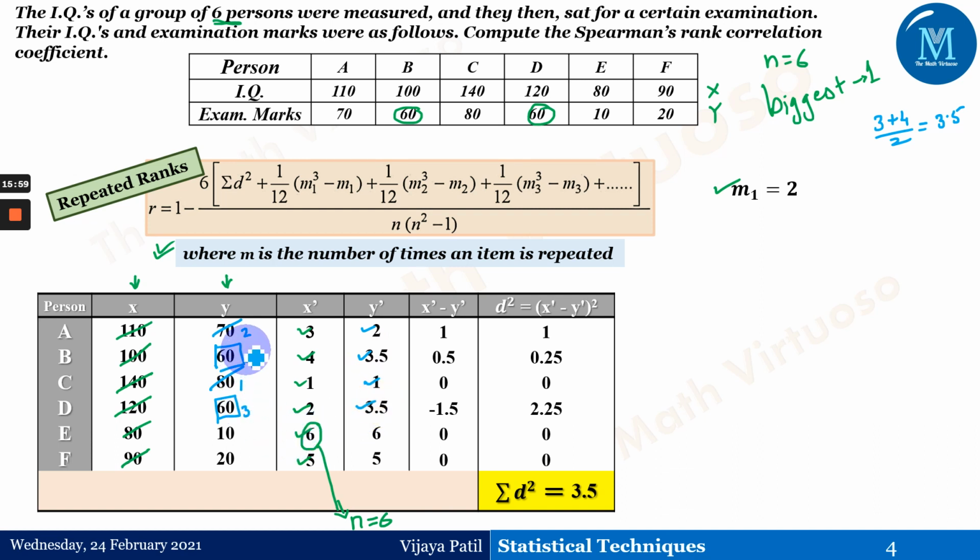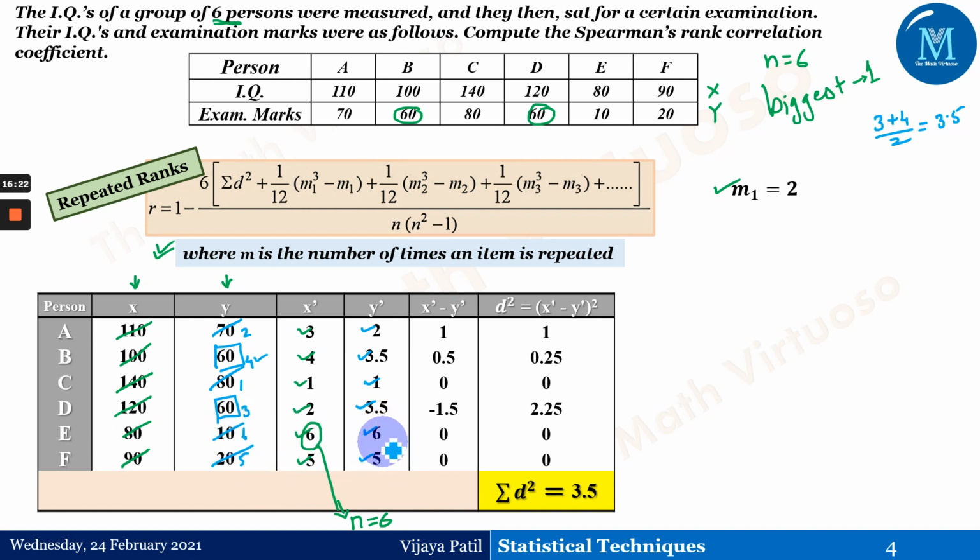Now ranks 1, 2, 3 and 4 are done. The next number is 20, but its rank won't be 3.5 or 4 or something like that. It should come after 4, so it would be 5 here. This is 5, we have given the 5, and the next number is 10, which gets 6.